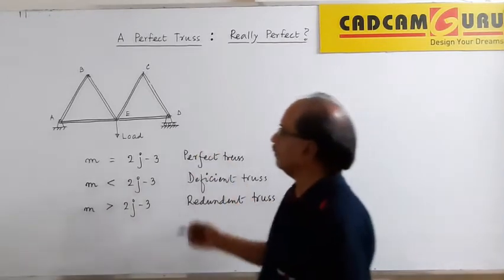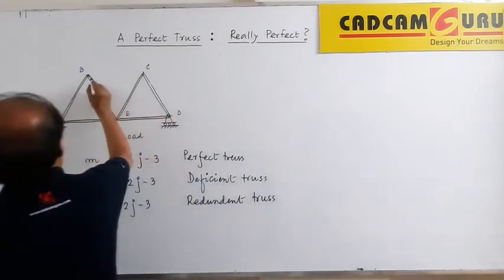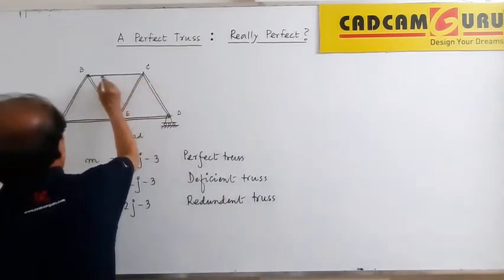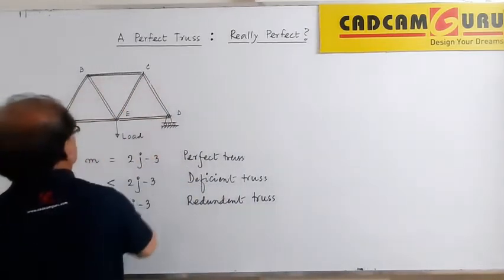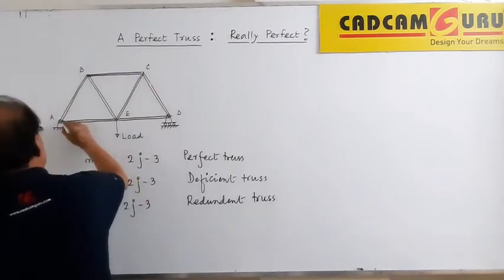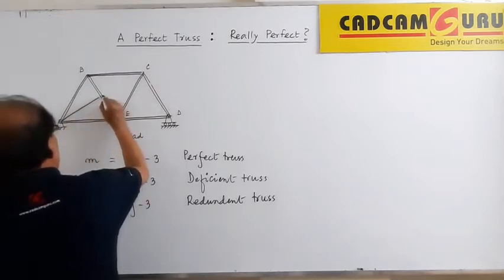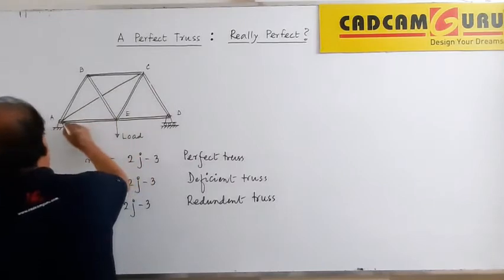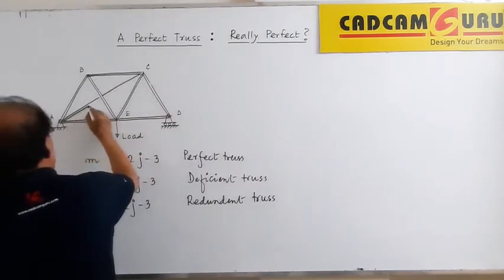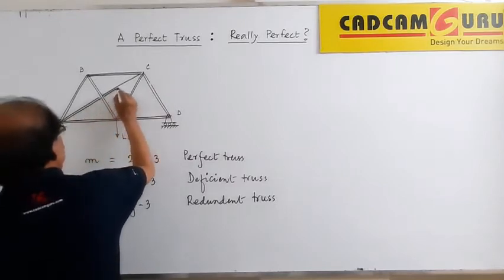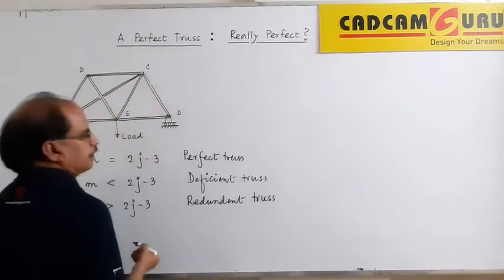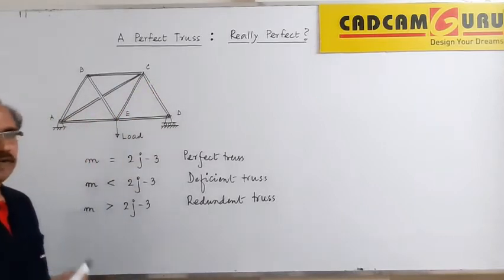For example, let me come back over here. Now if I put a member here, BC, again the truss becomes a perfect one. Now without altering the number of joints, I am adding some members. For example, I add a member directly from A to C. The number of joints remains 5.